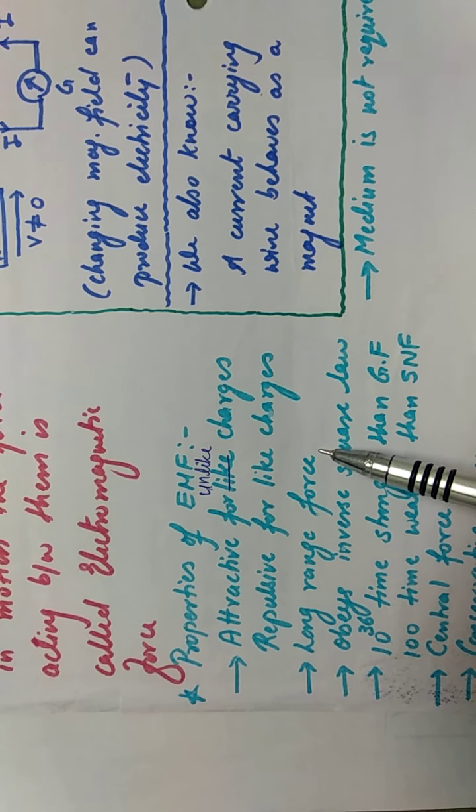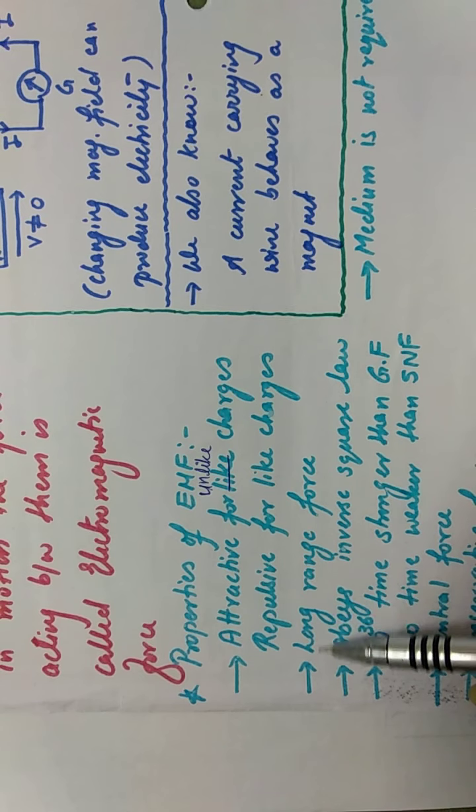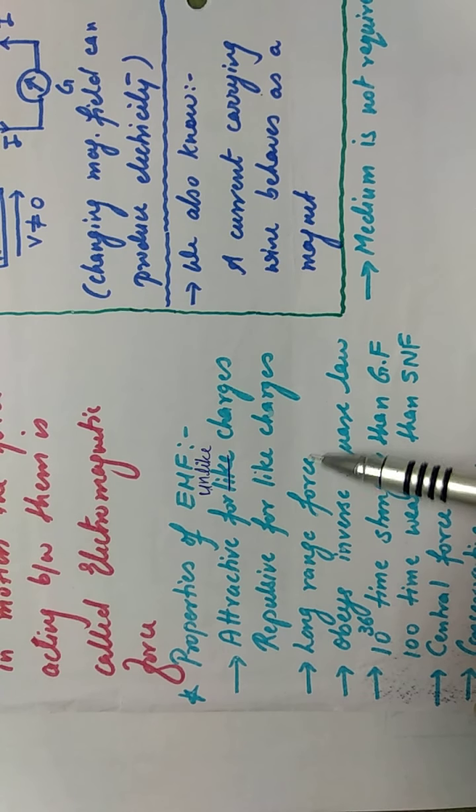It is difficult to understand this because if I am saying that it acts between electrons and protons, then you might feel that electrons and protons will be very nearby to each other, and how can it be a long range force? See, it is interlinked with the magnetic force, electric force plus the magnetic force. And as the magnetic field is involved, the range of this force becomes very long. This we'll study in detail when we study about light as an electromagnetic wave. At that time you will understand why this is a long range force. But at present you remember that it is a long range force.